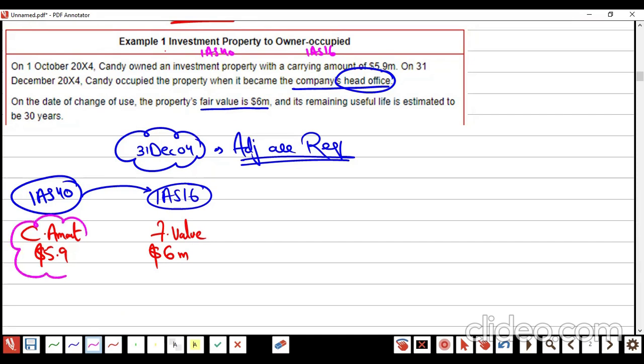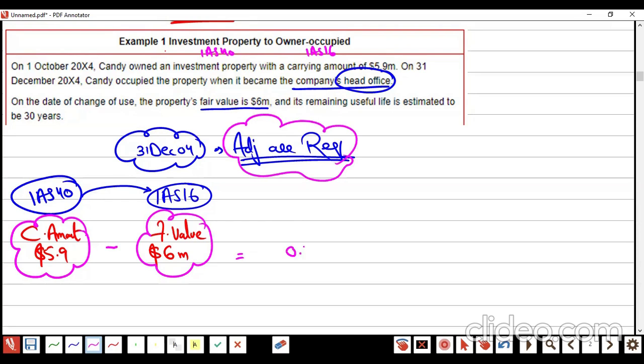5.926 million. The difference is the gap, no? The difference is the adjustment. How much is the difference? 0.1 million.